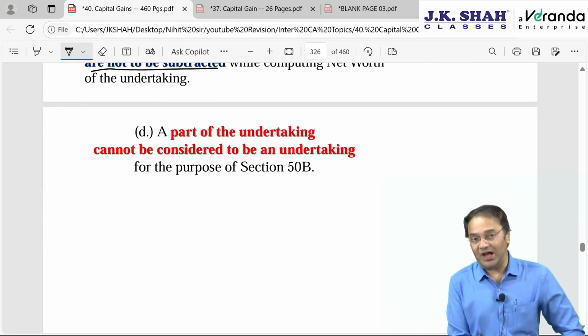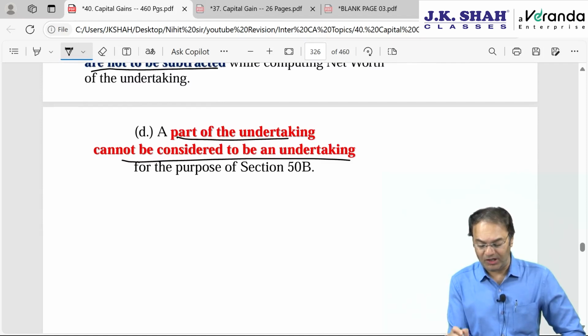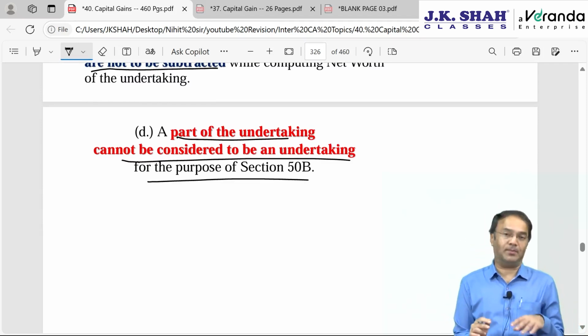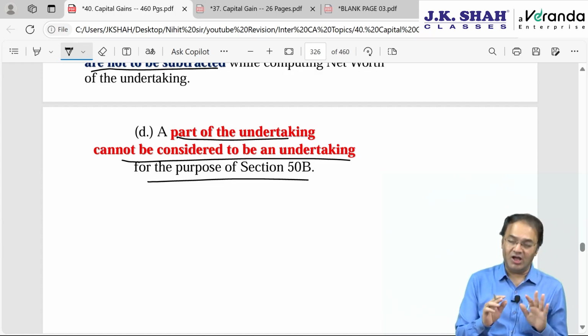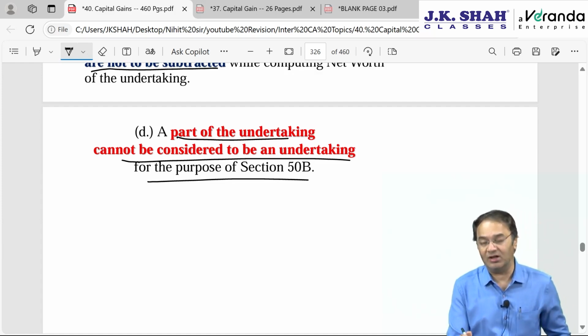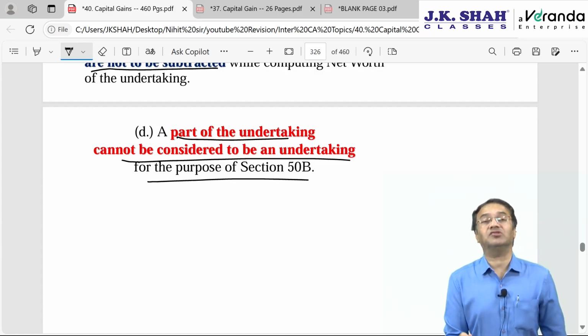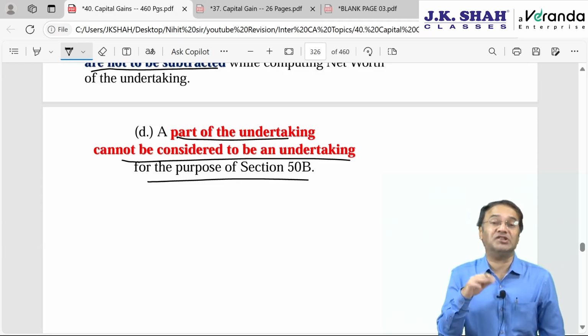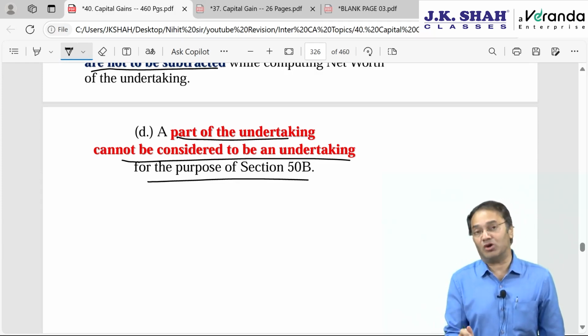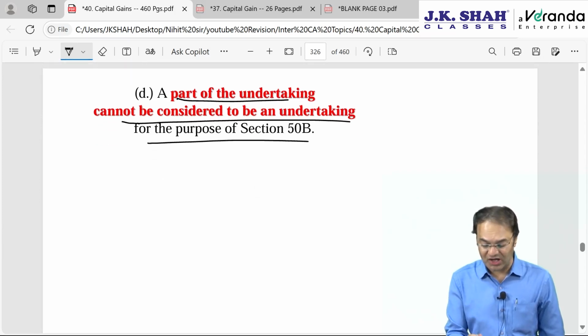Next point, which is a little dicey: a part of the undertaking cannot be considered to be the whole undertaking. For the purpose of 50B, 50B cannot be applied unless it is the whole undertaking. However, there are some grey areas here. Even if part of the undertaking is transferred, then also one can go for slump sale provided entire business activity is transferred. I've come across many cases where entire business is transferred, a sole proprietary concern